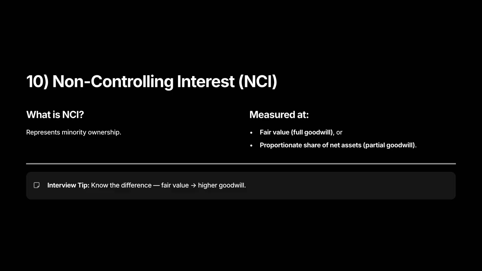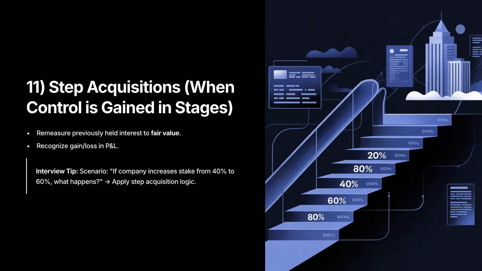This gives partial goodwill. Effect on financials: full goodwill increases recognized goodwill and total consideration. Partial goodwill results in a lower reported goodwill figure. Both methods are acceptable under IND AS 103. Interview tactic: state both options, then explain consequences for reported goodwill and earnings.